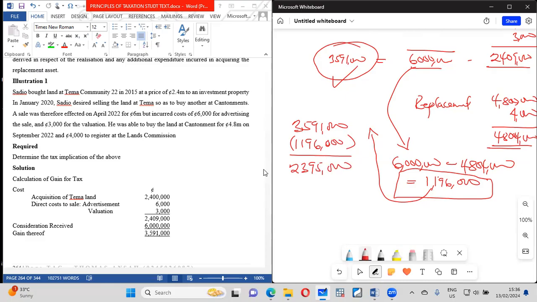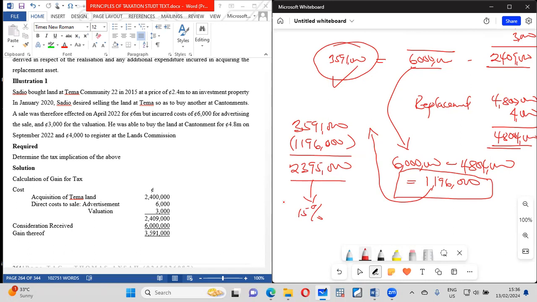So you're going to pick those two figures and do the subtraction. You realize that that is how much you have. So if you pick these two now, that is what you are going to tax. So it is on this that we are actually going to tax. You can elect to treat this as 15%. You can tax it at 15%. Or you can add it to your business income to determine your tax payable on that.